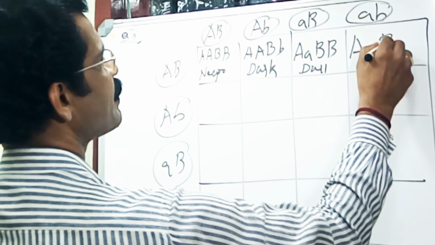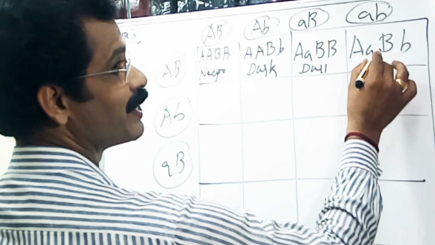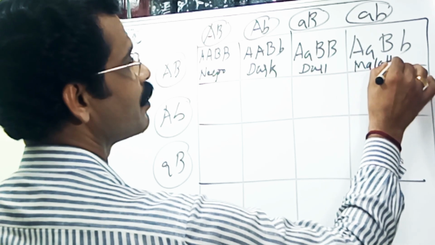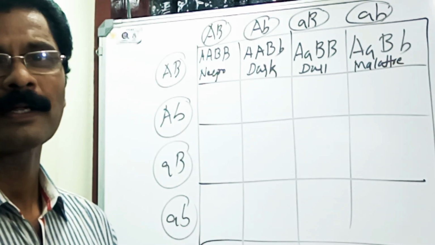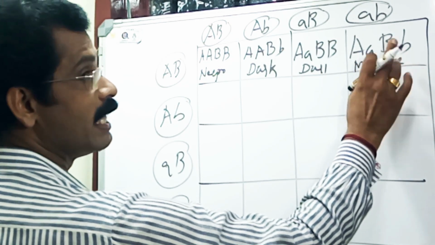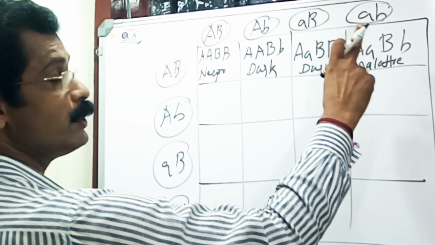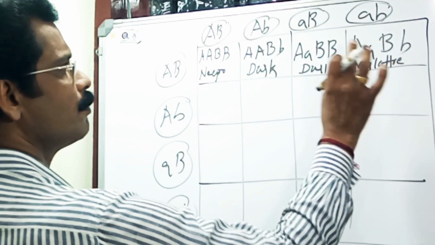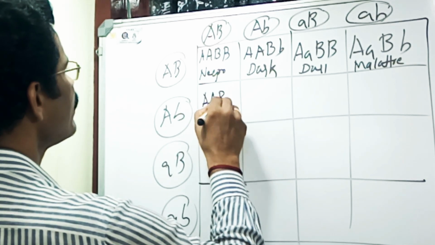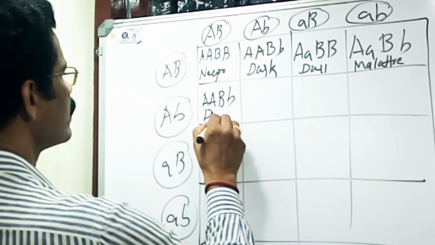Then 2 dominant genes, mulatto. Could you follow me? Here only 2 dominant genes are there. The intensity of character depends upon the total number of genes involved. Here it is mulatto. Again, capital A, capital A, capital B, small b, that is dark.